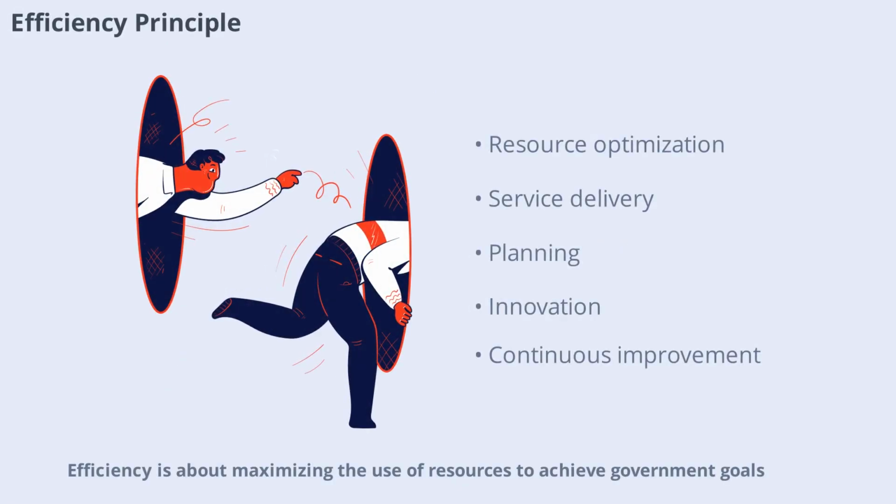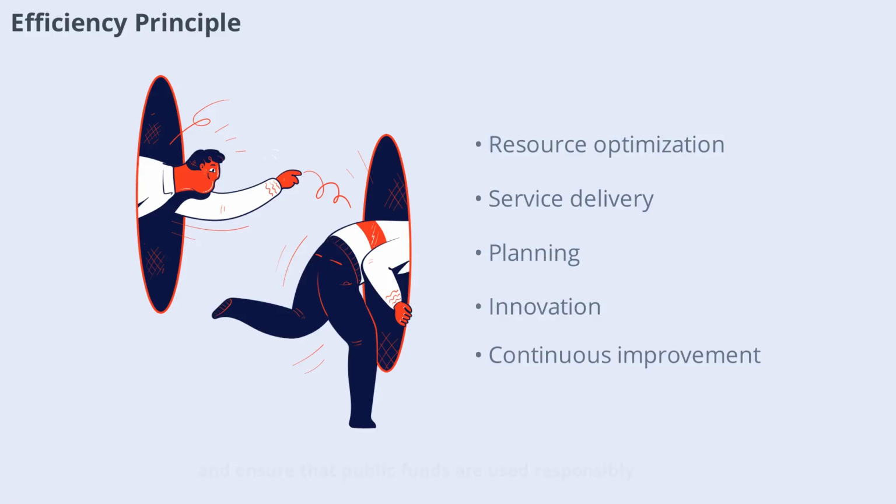Efficiency is about maximizing the use of resources to achieve government goals. Efficient governance minimizes waste, streamlines processes, and delivers services effectively. This principle requires careful planning, monitoring, and evaluation. By focusing on efficiency, governments can provide better outcomes for citizens and ensure that public funds are used responsibly. Efficiency also supports innovation and continuous improvement in government operation.